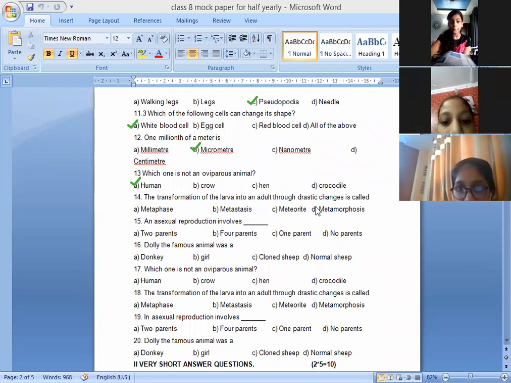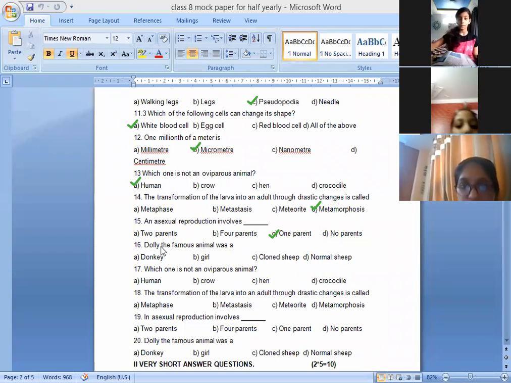Metamorphosis. Why say it again and again? Asexual reproduction involves two parents, four parents, one, or no parent? So you have to say asexual reproduction. How many? One parent. In sexual reproduction we need two parents, but for asexual reproduction we need only one parent.